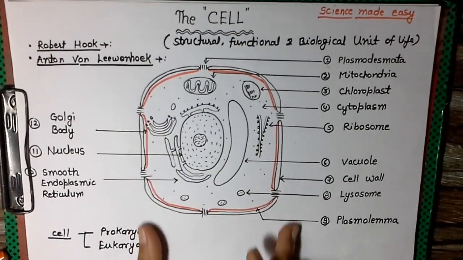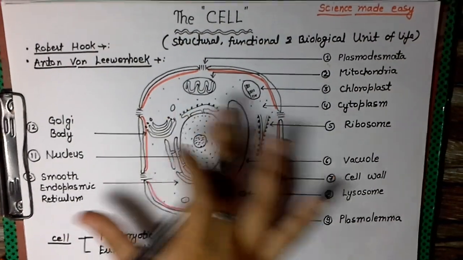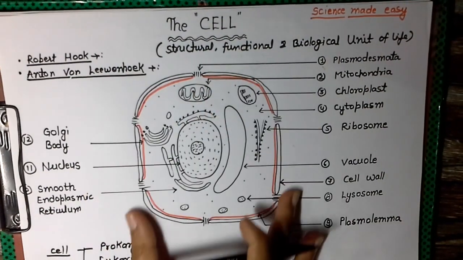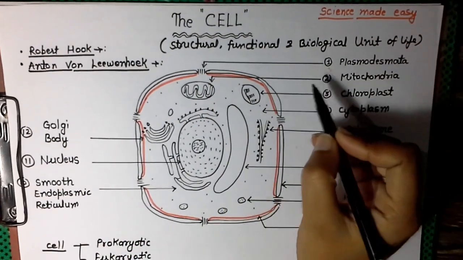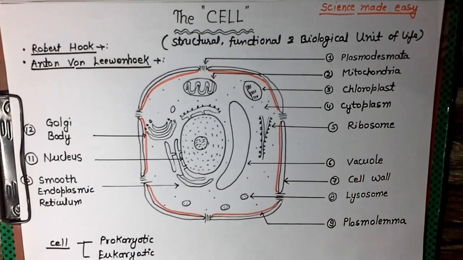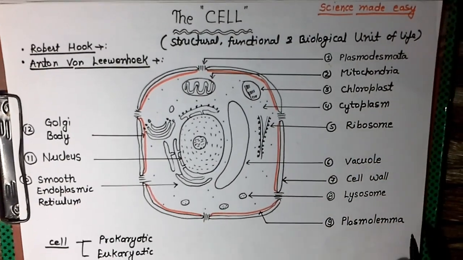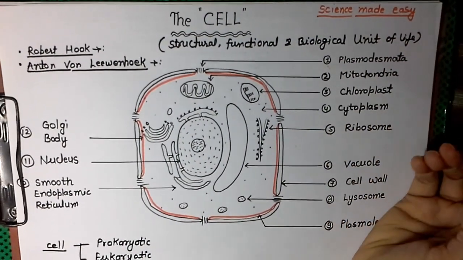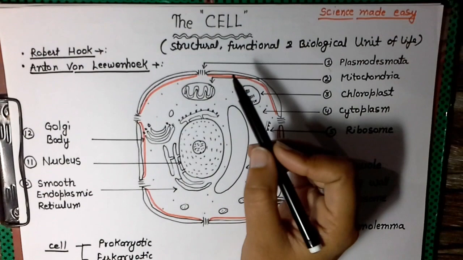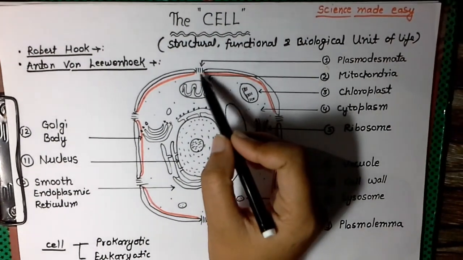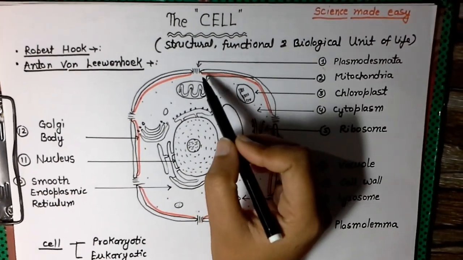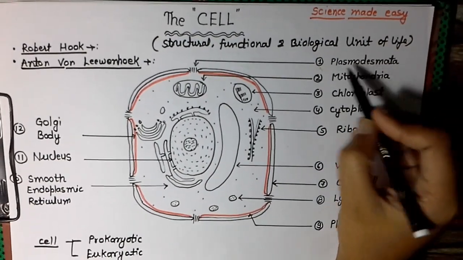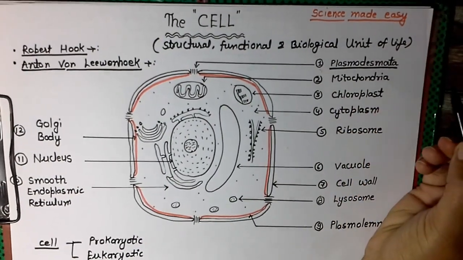But here our topic of concern is the cell, its structure and the various organelles which are found in a typical cell. So here is a diagram of a typical cell. Here we have numbered 1, 2, 3, 4, and we have several kinds of organelles, or cell parts. First of all, number one is the plasmodesmata. It is a kind of pore found on the cell, which is related to the interaction of cells with each other. So for interaction, this structure is important.